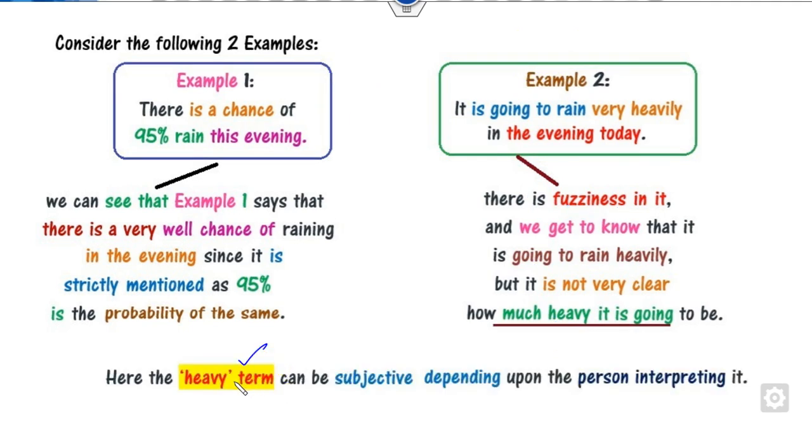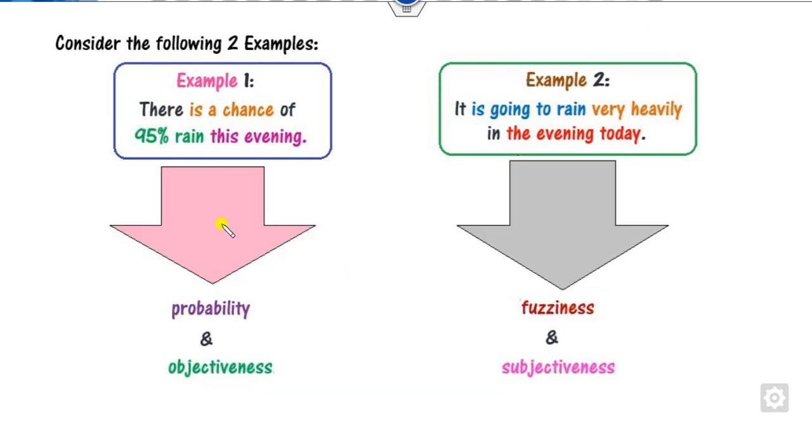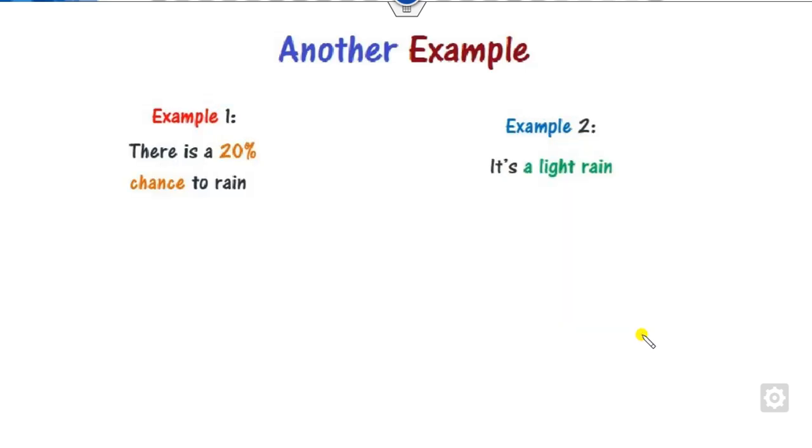Here the term heavy is subjective, depending upon the person's interpretation. So this corresponds to subjective information or subjective uncertainty, while the other, which is given to you precisely, we call objective uncertainty. As I discussed initially, there are two kinds of uncertainty: one is objective, the second is subjective. Probability defines objectiveness, while the statement corresponding to fuzziness defines subjectiveness.